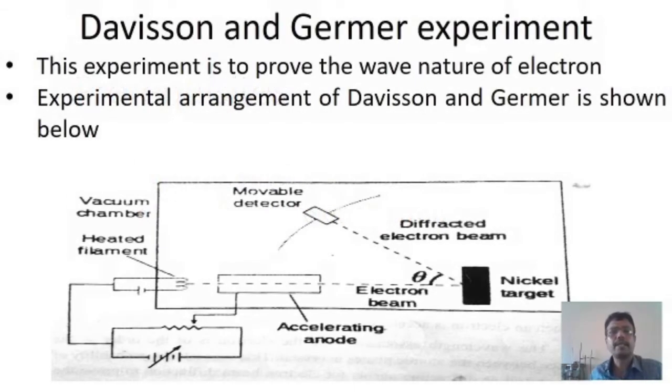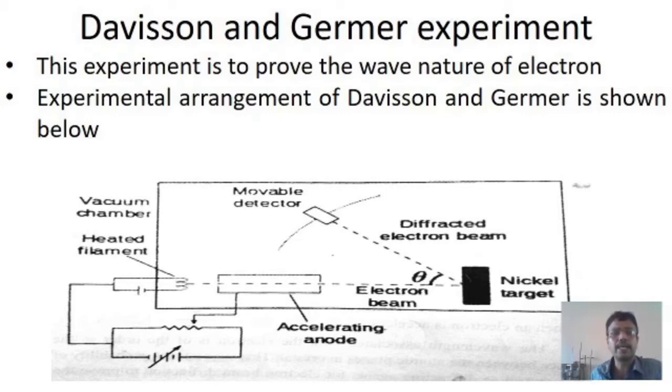Then the experiment. What is the aim of the experiment? The aim is to prove the wave nature of electron, and the experimental arrangement of Davisson and Germer is shown. From this, it is clear that there is a tungsten filament F which is connected to a battery, and the battery is on. The tungsten filament is heated and it emits electrons. These electrons are accelerated towards the anode because it is maintained at high potential, or there exists a high potential difference between cathode and anode.